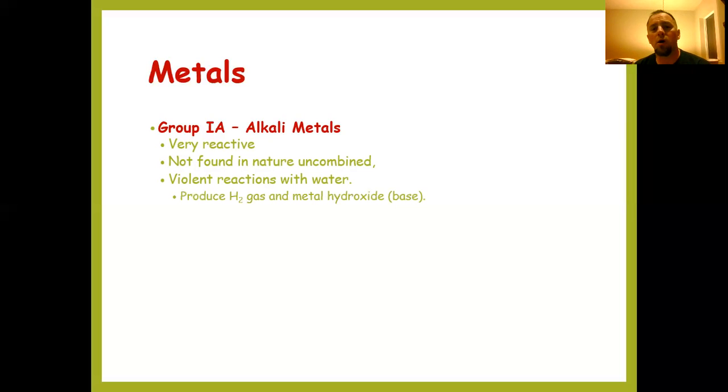And as I mentioned, very violent reactions with water. In that reaction with water, the metal becomes oxidized and it releases hydrogen gas, which can be very explosive, and then a metal hydroxide or base. So that's how you get sodium hydroxide and different things like that.